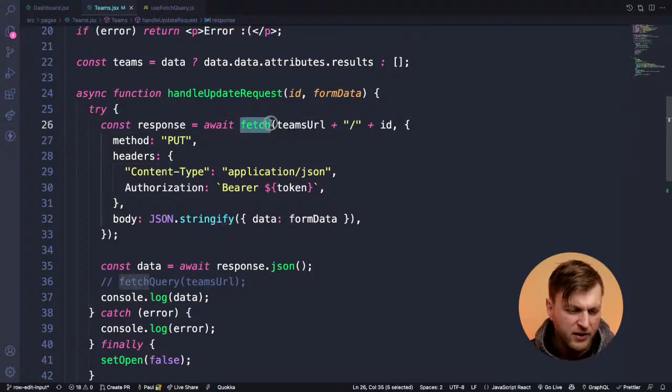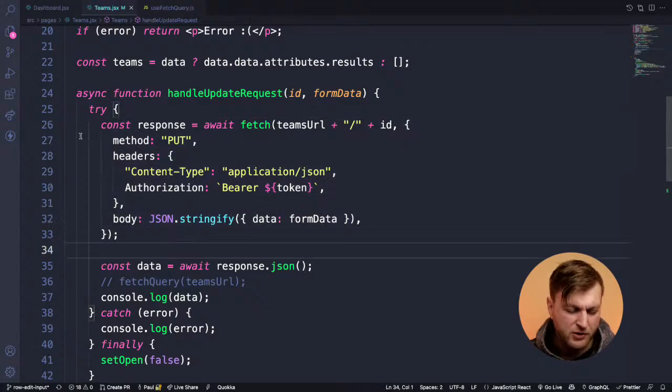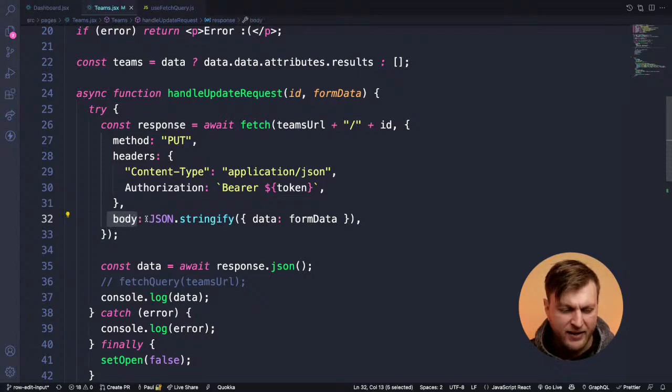And all we're doing here in fetch, we're passing our team URL and the ID of the item we want to change. And we're getting it from our form. We're getting the ID and we're getting our data. And then the second argument is the options. We want to make a put request. We want to, in the headers, put content type application JSON. We want to pass our authorization bearer token. And then we want to put the data in the body that we want to change in a JSON format.